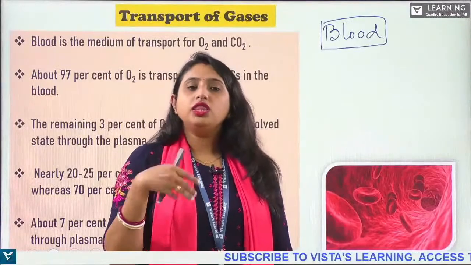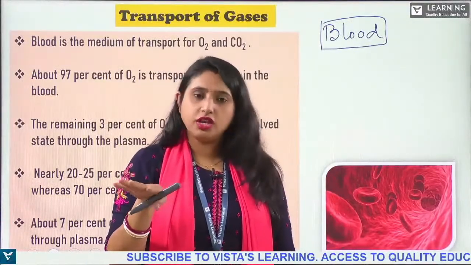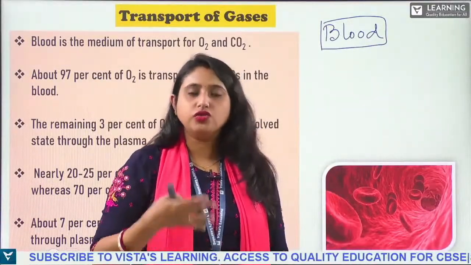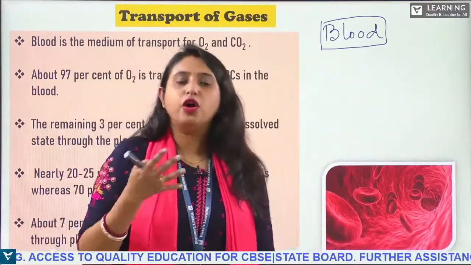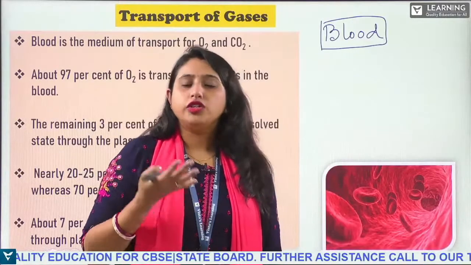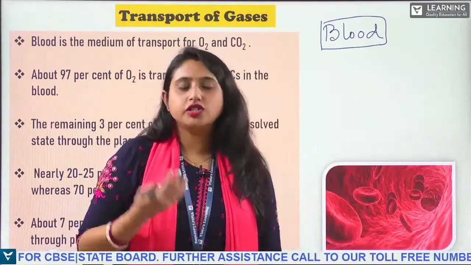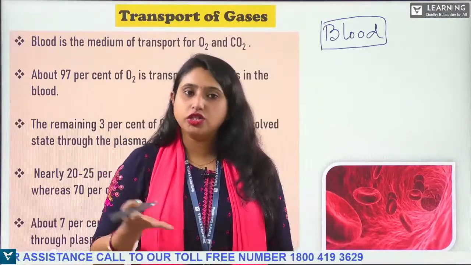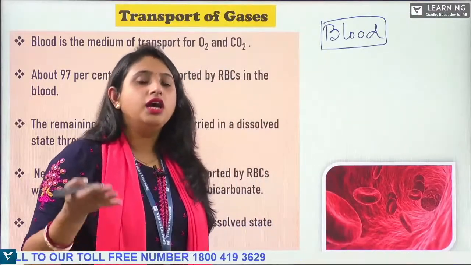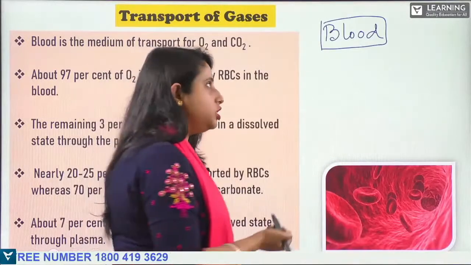In the alveoli the exchange took place, now who is going to transport it? It is the blood. Blood is responsible for transferring food, nutrition, waste materials, and also the gases, that is carbon dioxide and oxygen.